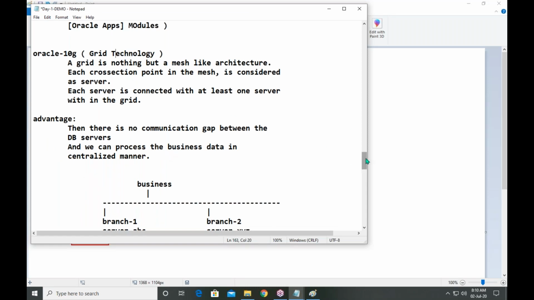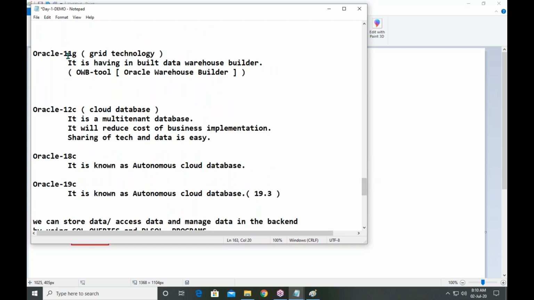Next one, Oracle 11G. It is also known as a grid database.